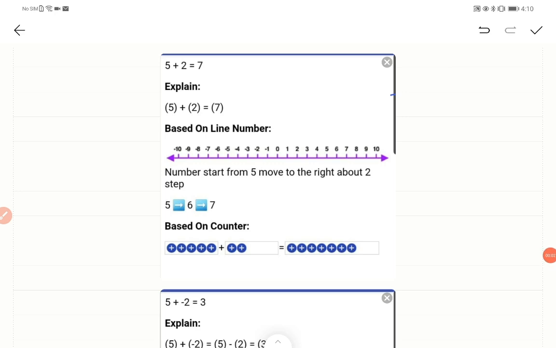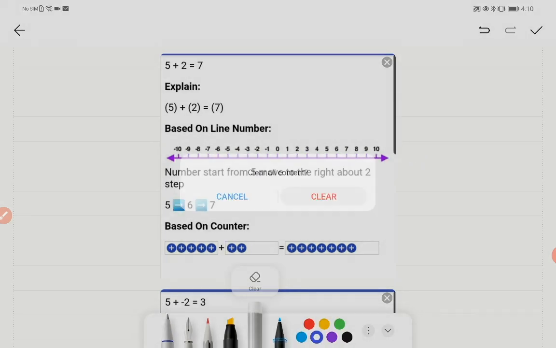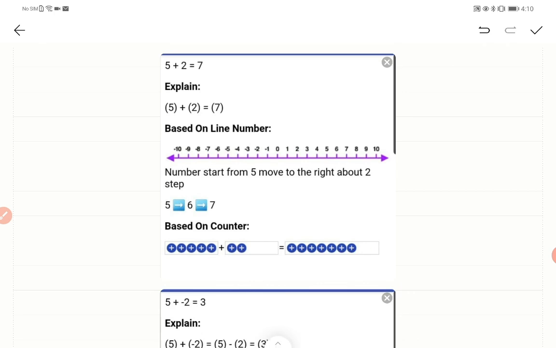Students, today let's learn how to add or subtract integer numbers using a number line. Let's get started. It's very easy to use the number line to add or subtract. Here the example they have given is 5 plus 2.